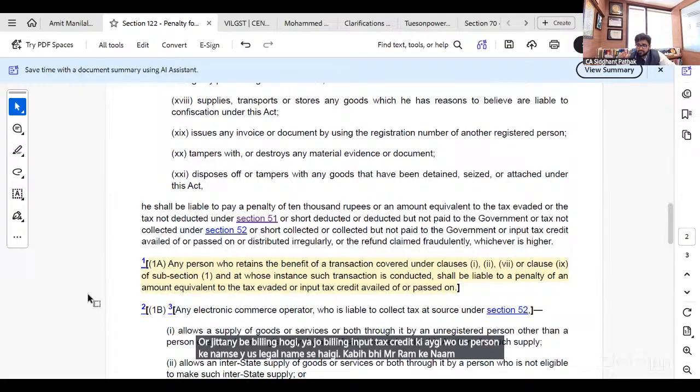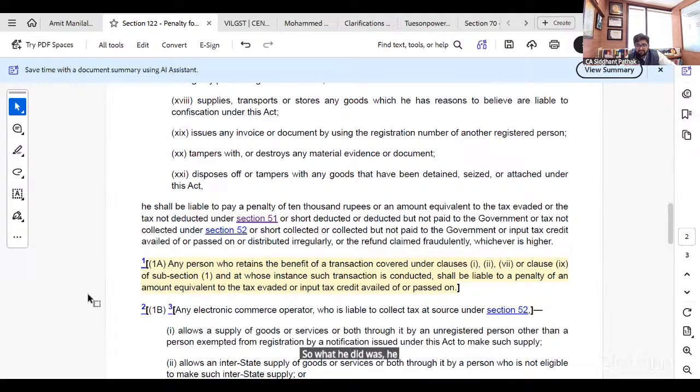So what he did was, he made that servant the taxable person under the law. He registered that person as a proprietor under the law. And when the department busted the entire racket, they came to know that he is only the shadow, and the main person, the mastermind, is behind.